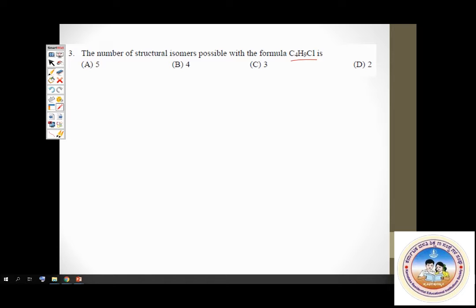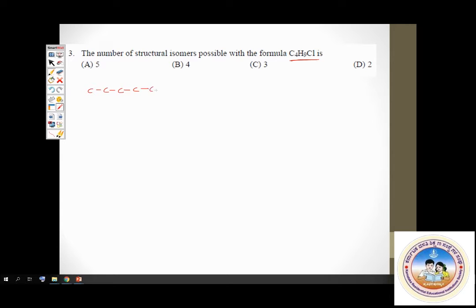Now we have solved a question like this before in our first chapter. We will try it out again. So how do you approach this? First draw the structure of a straight chain compound. 1, 2, 3, 4. And then add a chlorine atom to any one of these carbon atoms. This is 1 chlorobutane. Yes, this is one structure.